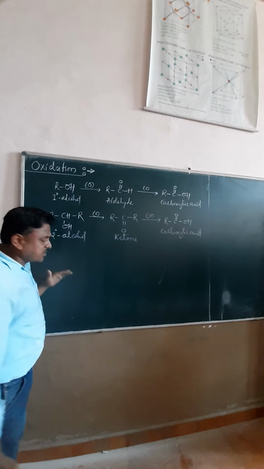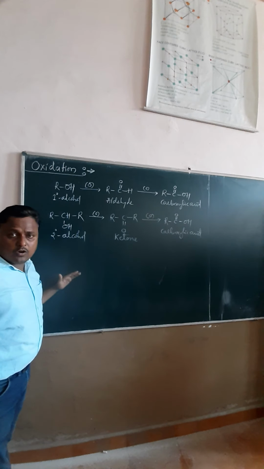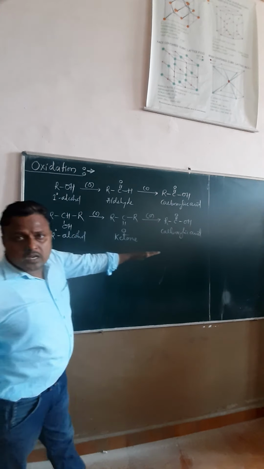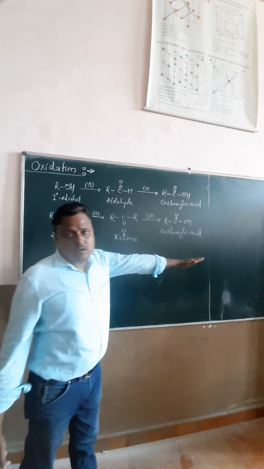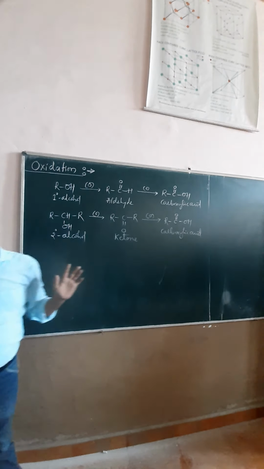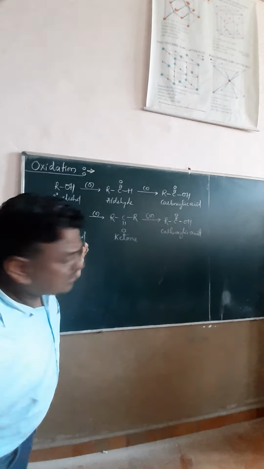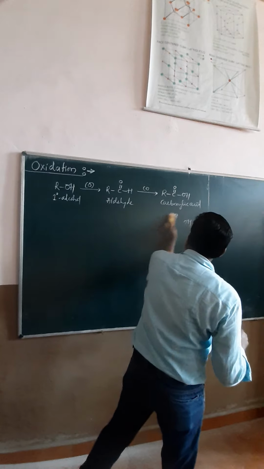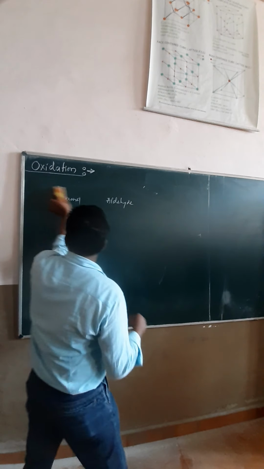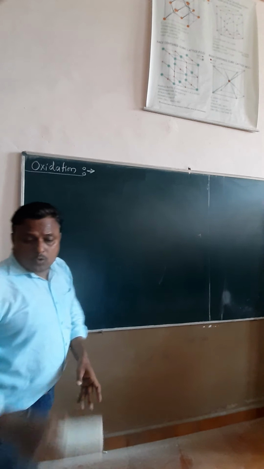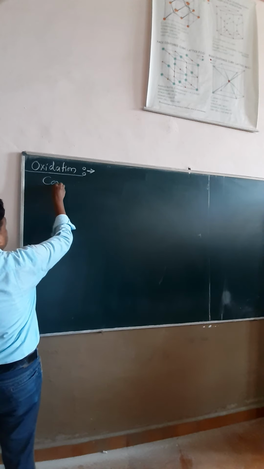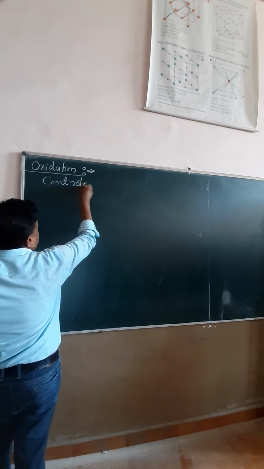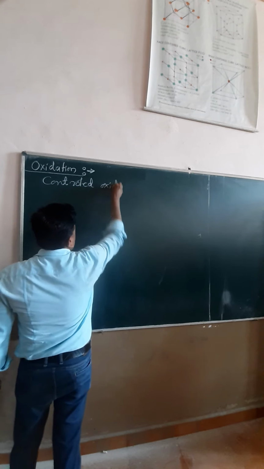A tertiary alcohol is also converted directly into a carboxylic acid as the final product. We consider here controlled oxidation.